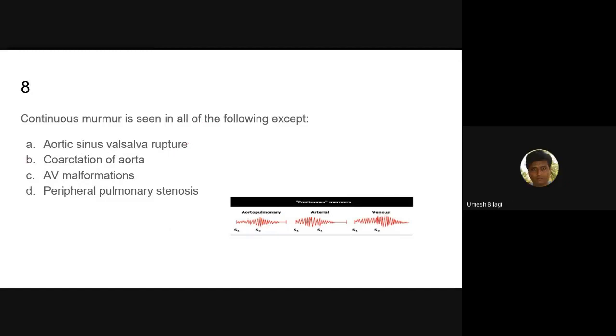Aortic sinus of Valsalva rupture. What is this rupture? The aorta comes like this. The right atrium is actually very near to that.